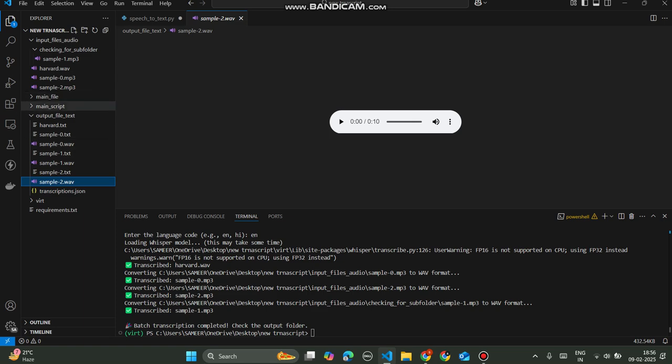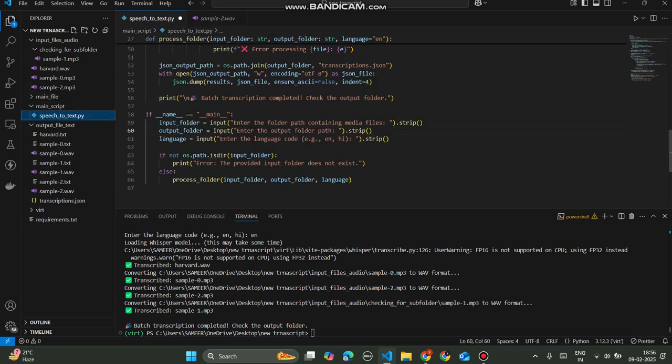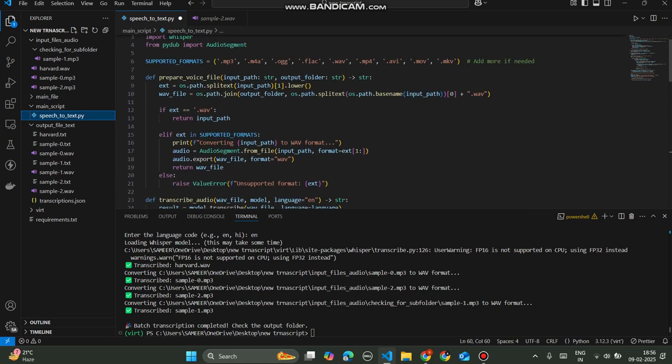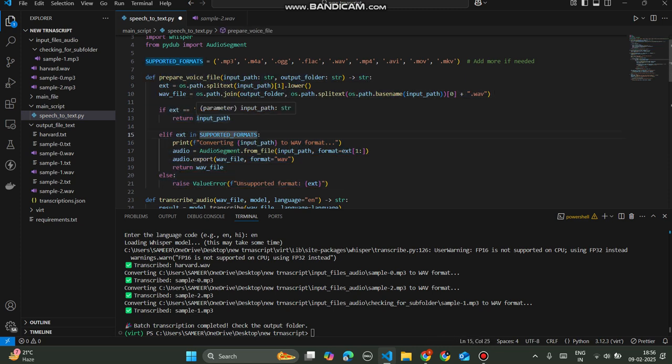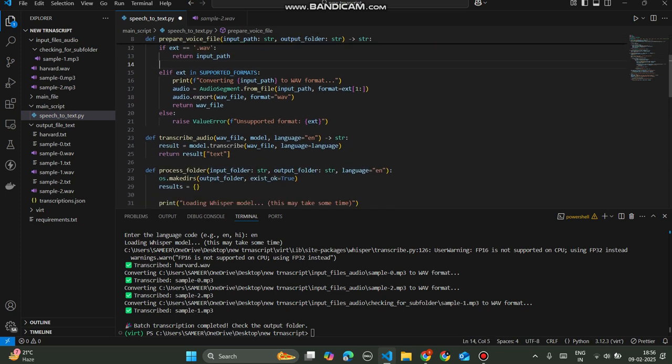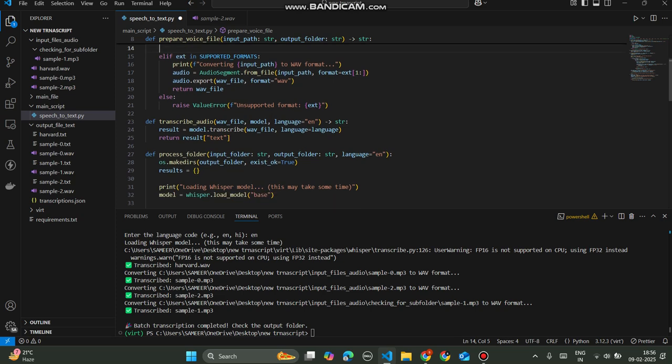Coming towards the main logic, this is the main file, where we first have prepare voice file. The use of this function is simply to convert all the files into WAV format, in order to have the best quality audio for getting the best quality transcription into text or JSON format.